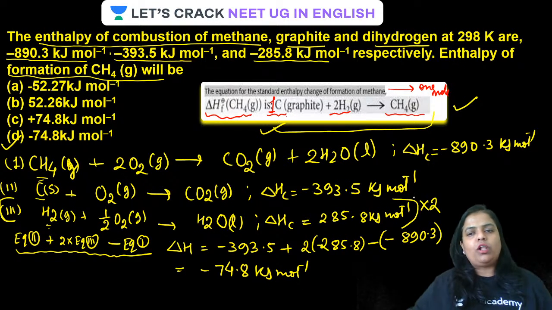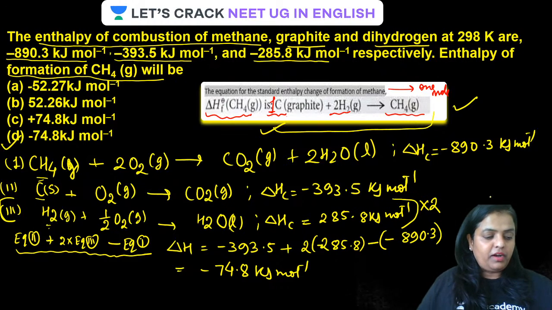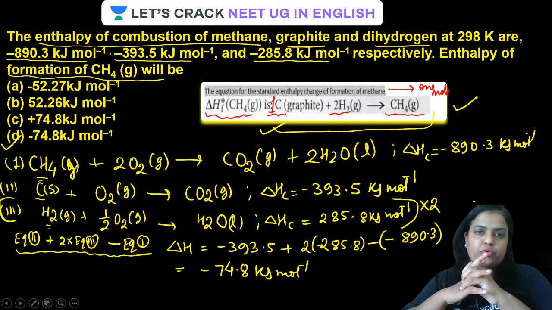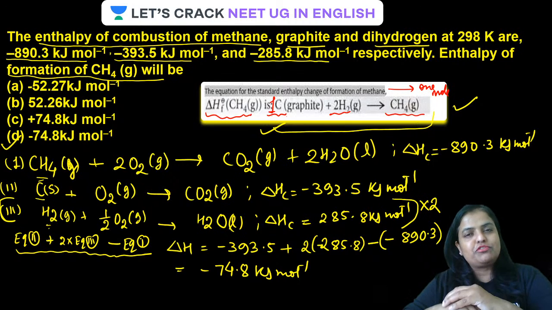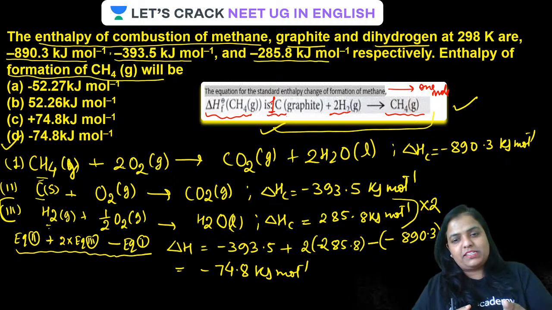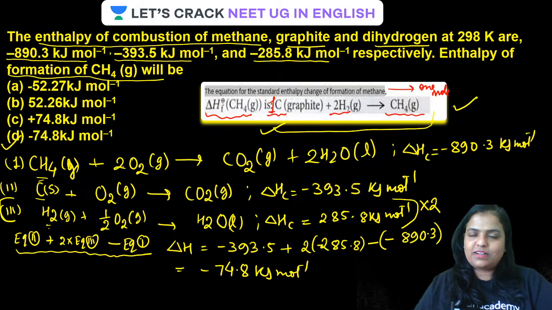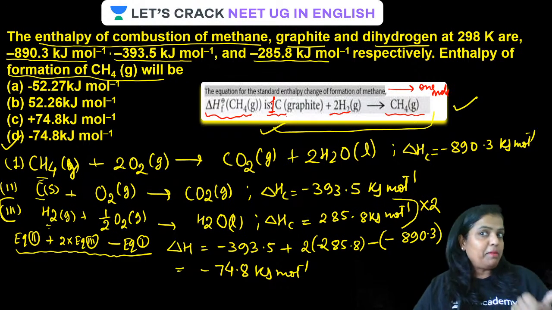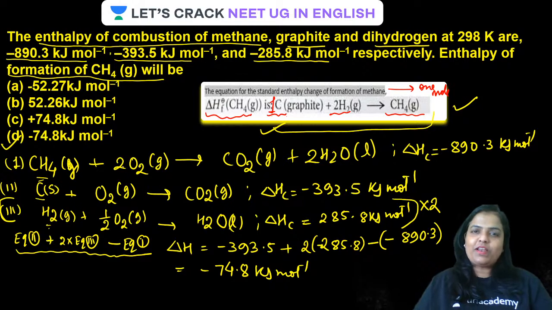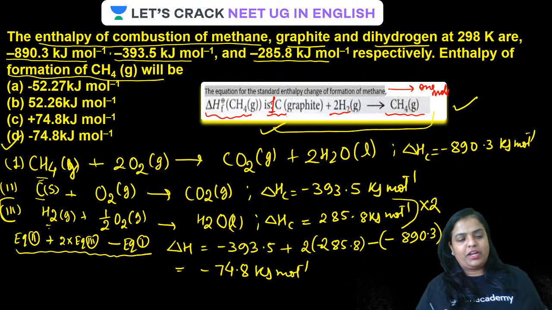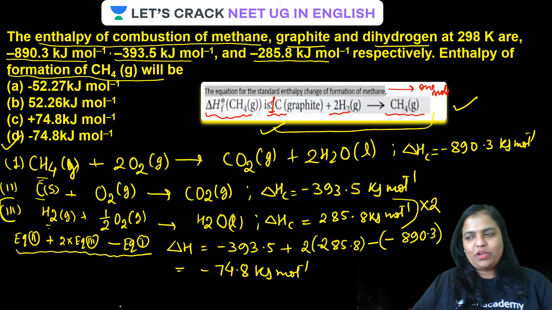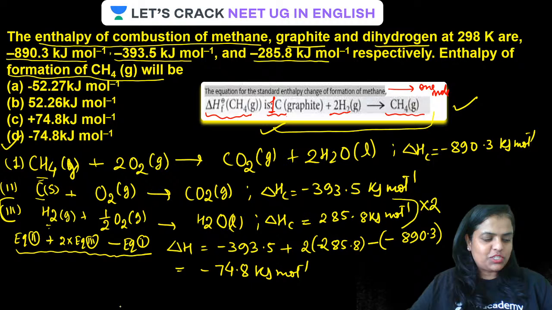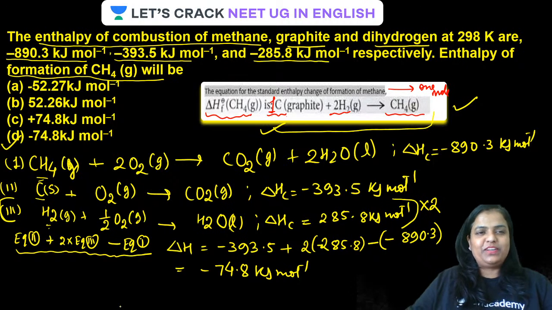Remember, in this case all the units are in kilojoule per mole, but whenever you do such questions, ensure whether the units are the same or not. If not, your first duty is to make the units the same. Otherwise, you are not going to get the correct answer. In thermodynamics, you have to be very particular about where to do plus, where to do minus, and units. Units are very important, because most of the time I have seen that students make mistakes here. Most mistakes by students in thermodynamics are in these two criteria.